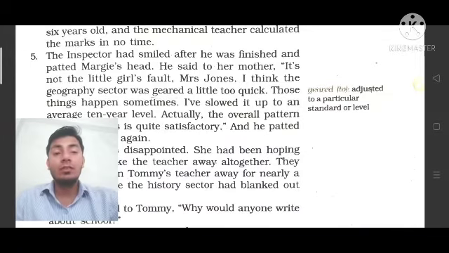And after that he finished his work, he patted Margie's head, यानी वह मार्गी के head को थपथपाता है. It means you can say he wants to give a message to her that I have done this work. He said to her mother, and after that he said to his mother, उसने उसकी माँ से कहा, "Okay, it's not the little girl's fault," ये उस बच्ची की fault नहीं थी. It means over here the mechanical inspector who came over there to correct her computer tells her mother that it was not the fault of that little girl, या उस छोटी सी बच्ची की गलती नहीं थी.